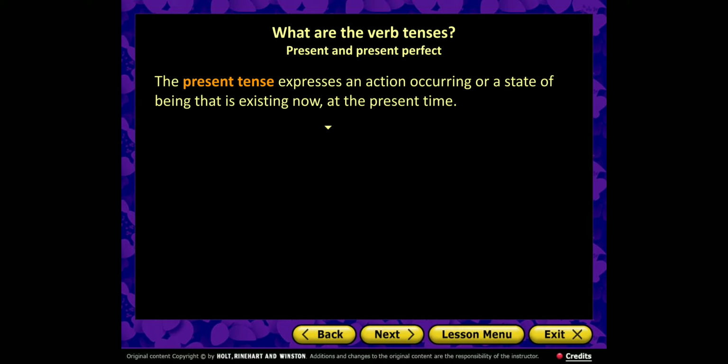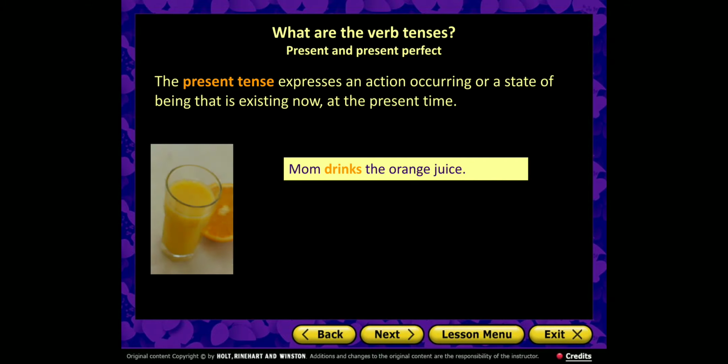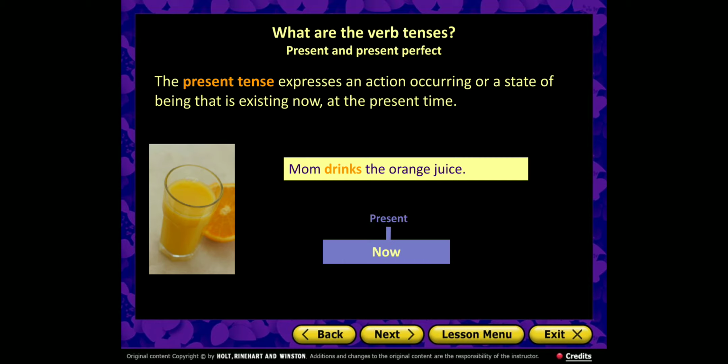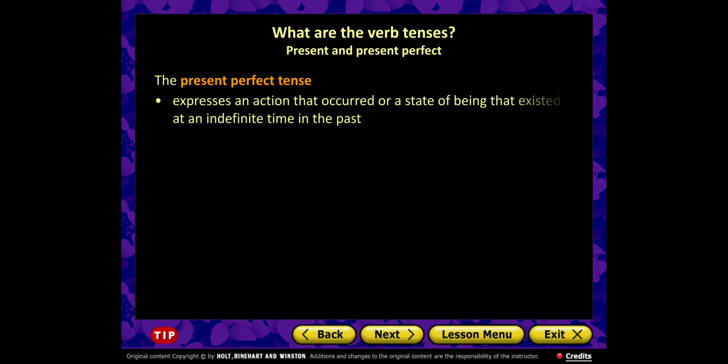Okay. So, as for the present tense, it expresses an action occurring or a state of being that's existing now, at the present time. For example, mom drinks the orange juice. It's some kind of fact about mom that she drinks the orange juice. This is now in the present time.